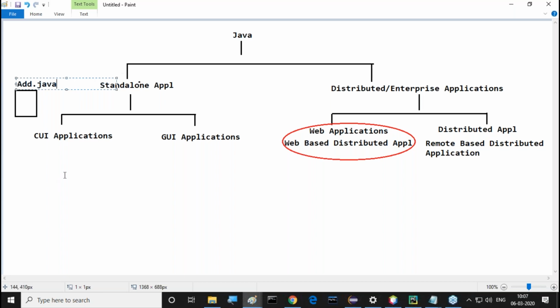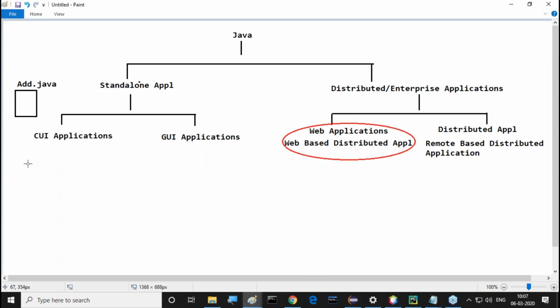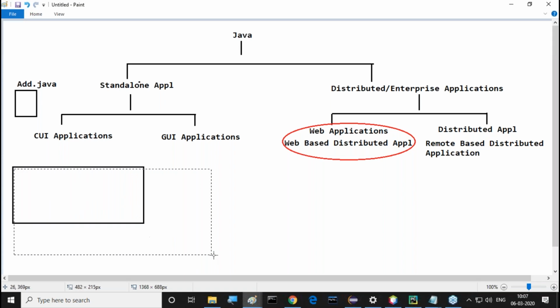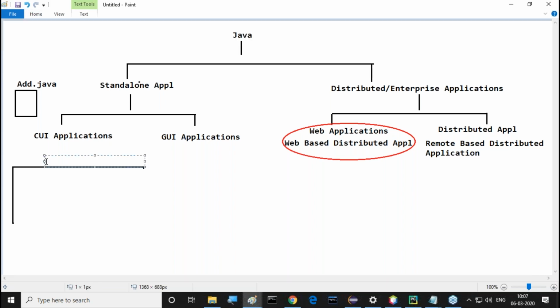Right, sir. Now, add.java, the program I prepared. I want to compile and execute this program. To compile and execute this program, observe carefully what I am trying to do. I need to open the command prompt. This is my command prompt. All of you observe this clearly. In this command prompt, I'll go here.